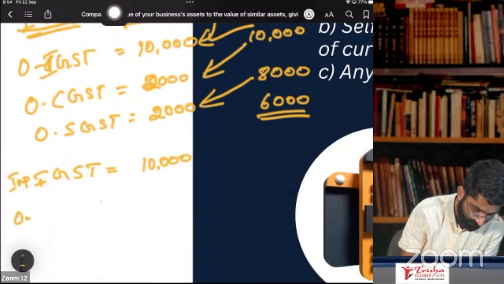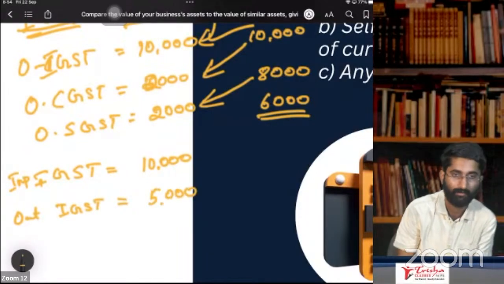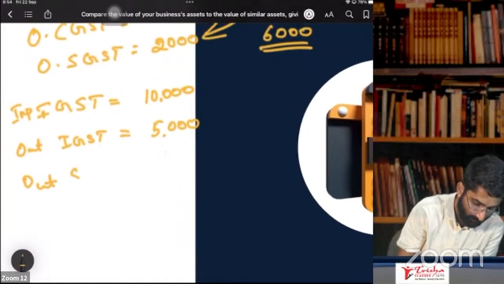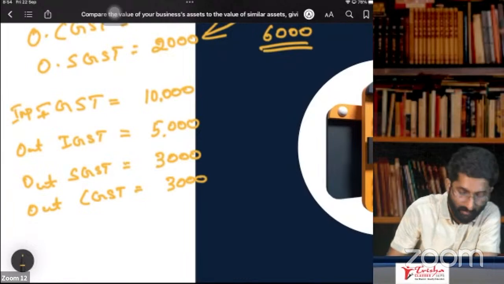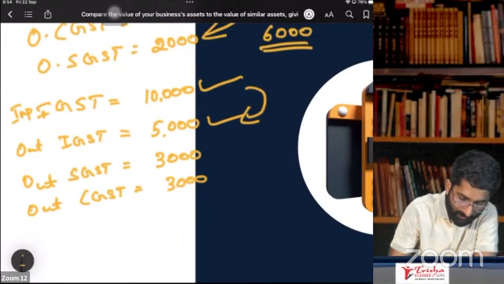Think output IGST is 5,000, output SGST is 3,000, and output CGST is 3,000. Now, how to settle this? First, you have to use the IGST input for the IGST output. If you settle, how much is left now?